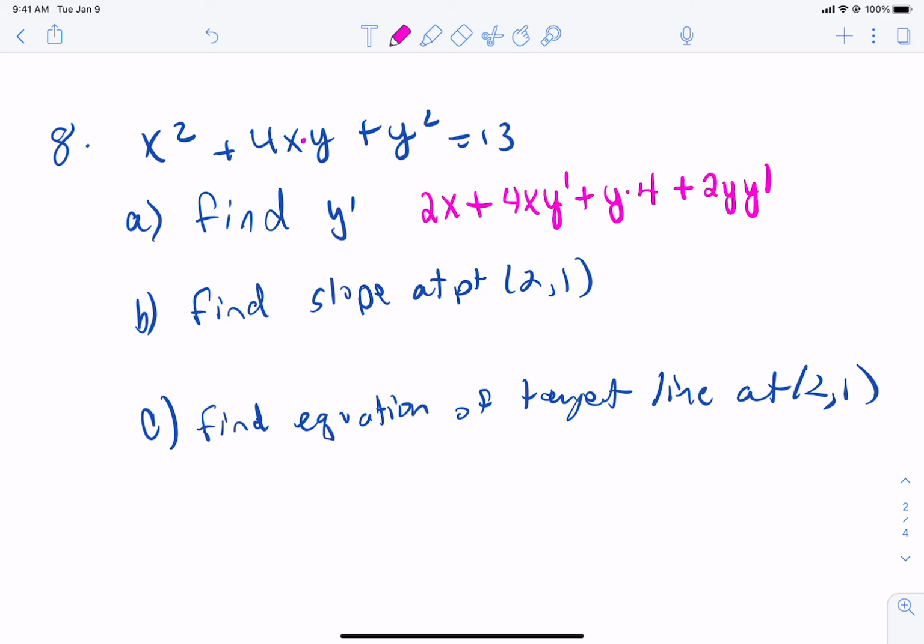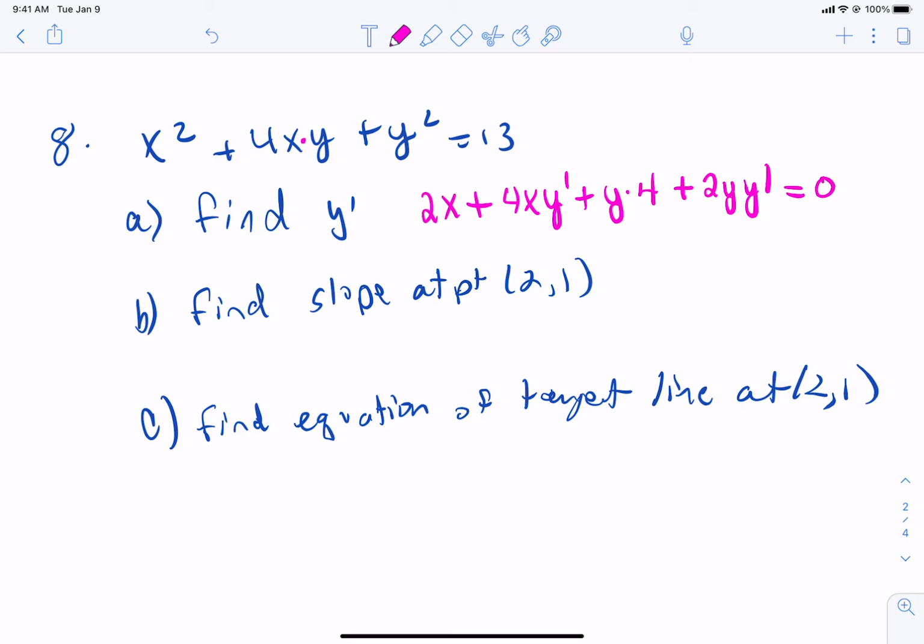So we took a derivative of a y, you always tack on a y prime. And then the derivative of a number, a constant, is 0. That's what you have to do. You don't have to rearrange it, okay? Sometimes you do, but in this case, that's all I need to see, that derivative, okay?